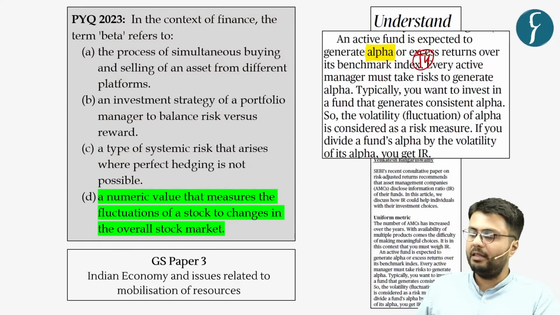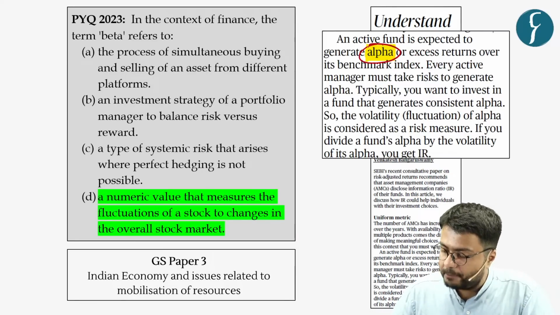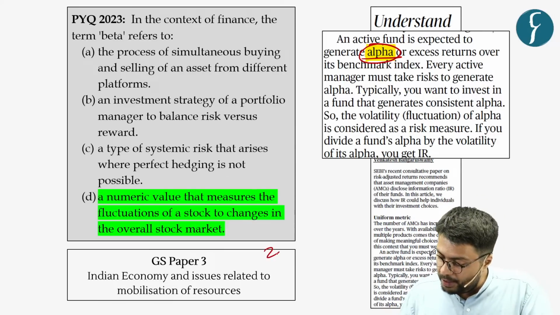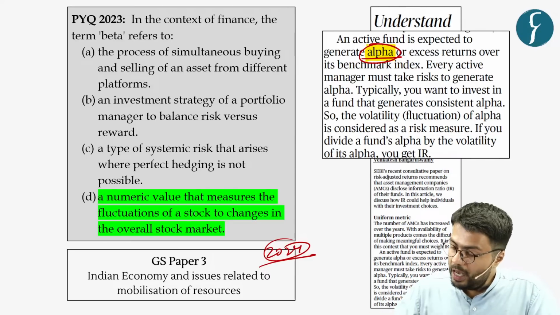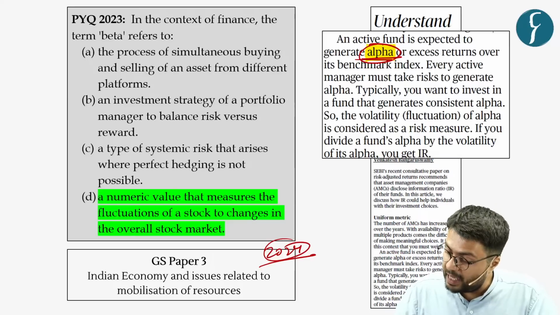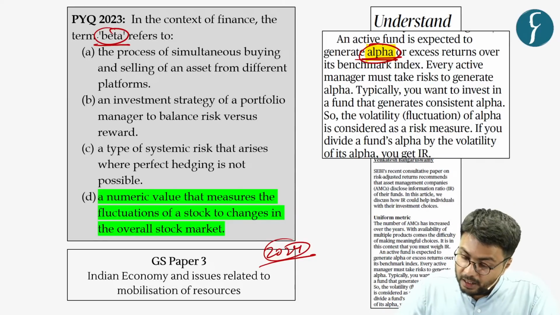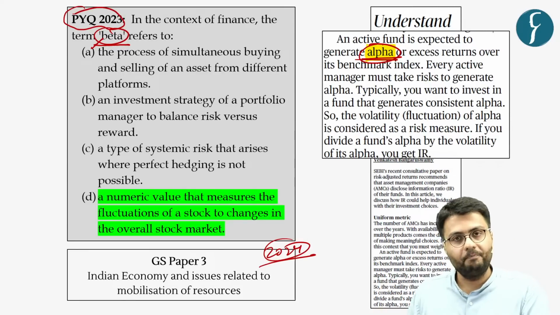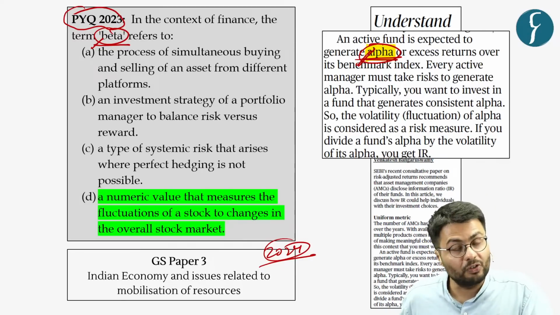Now if you look at this article closely, you'll find a separate term called alpha. Now the UPSC's focus, especially with the prelims of the year 2024, we have seen increased questions related to financial markets of the country. Also, terms such as alpha and beta are important from the prelims perspective as well, because the term beta was asked in the prelims of the year 2023. So in this regard, let us understand what the term alpha means.